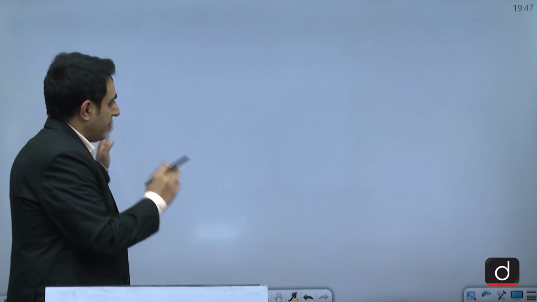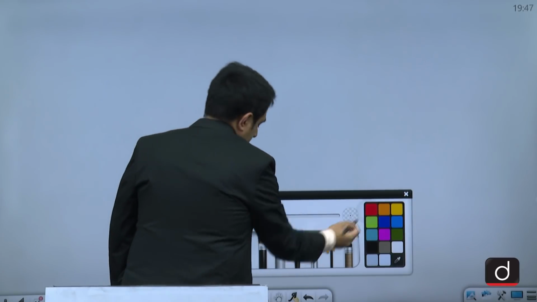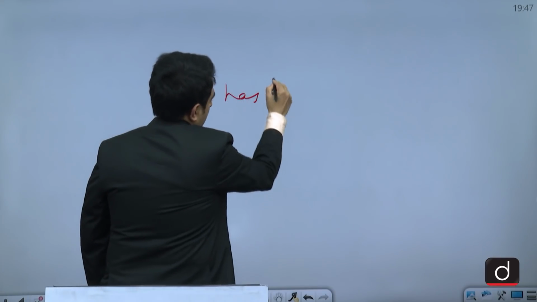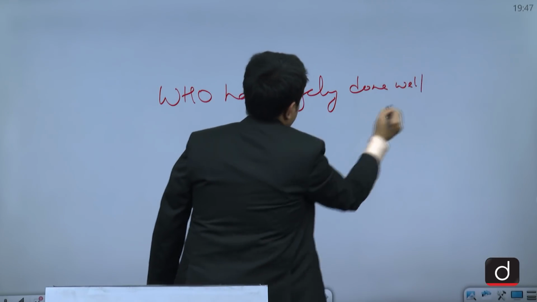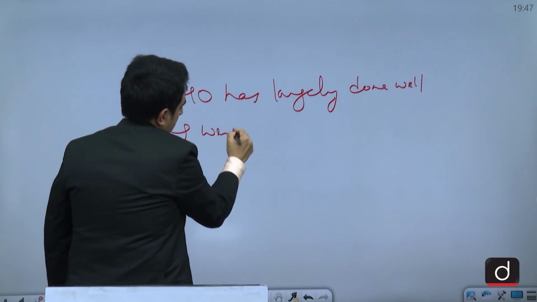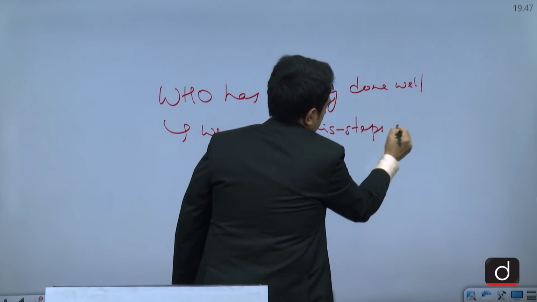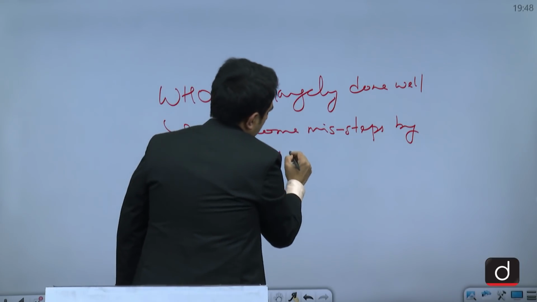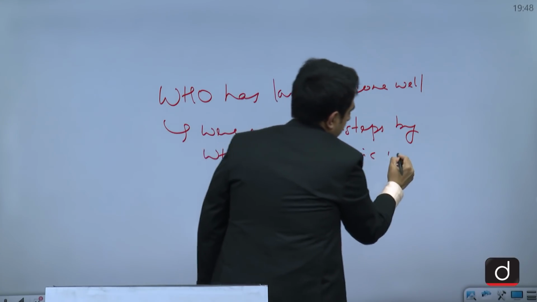But overall, when we conclude this answer, we have to make sure that in conclusion, we make this point that largely WHO has done well, though there were some missteps by WHO, as this pandemic has been unprecedented.